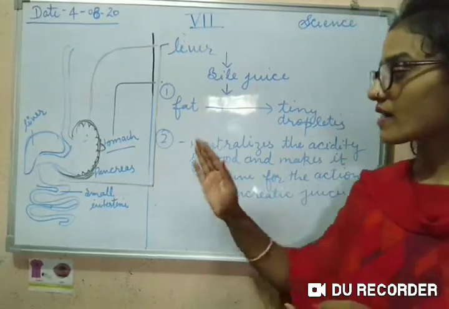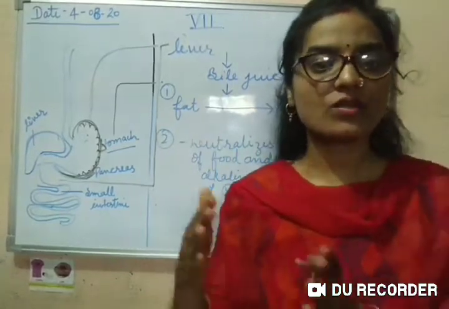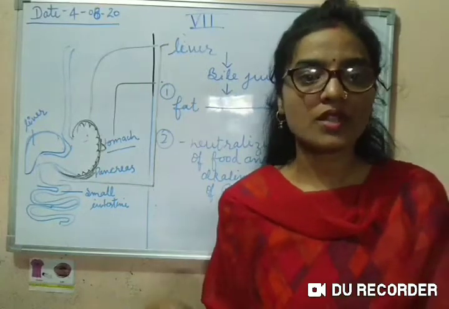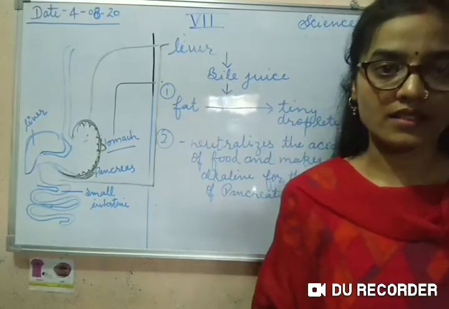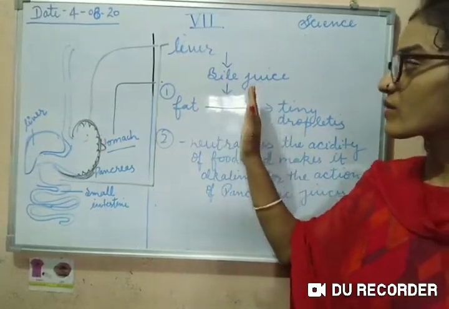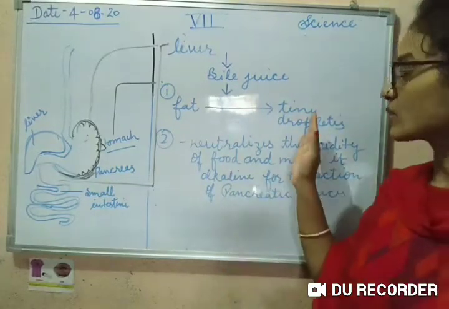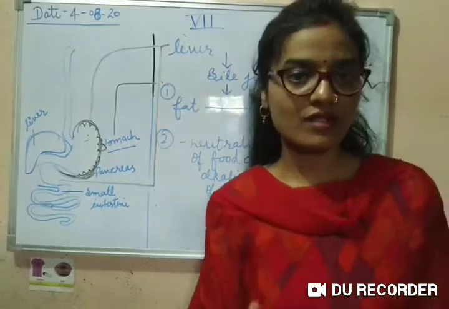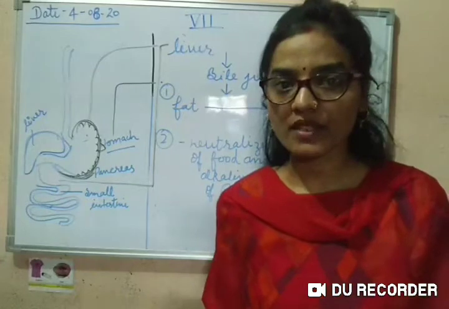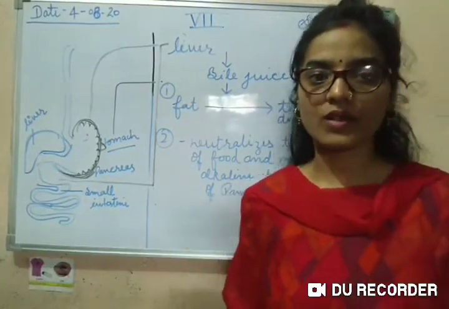So for the action of these pancreatic juices, the bile juice will make the food from acidic to alkaline. So this is the function of the bile juice of the liver. The liver secretes bile juice, which will break down the fat into tiny droplets, and also change the acidic medium of the food to a basic medium, so that pancreatic juice can act there.